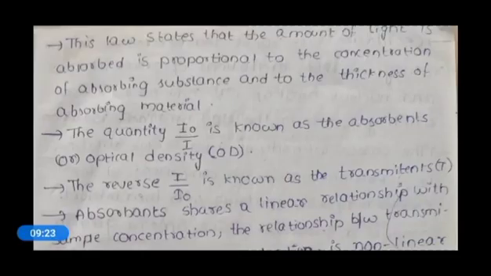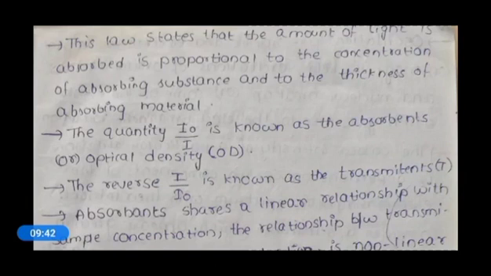This Beer-Lambert's law states that the amount of light absorbed is proportional to the concentration of the absorbing substance and to the thickness of the absorbing material.